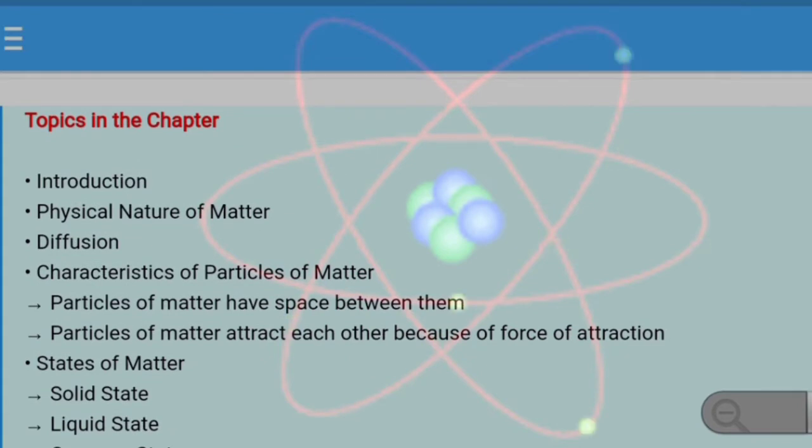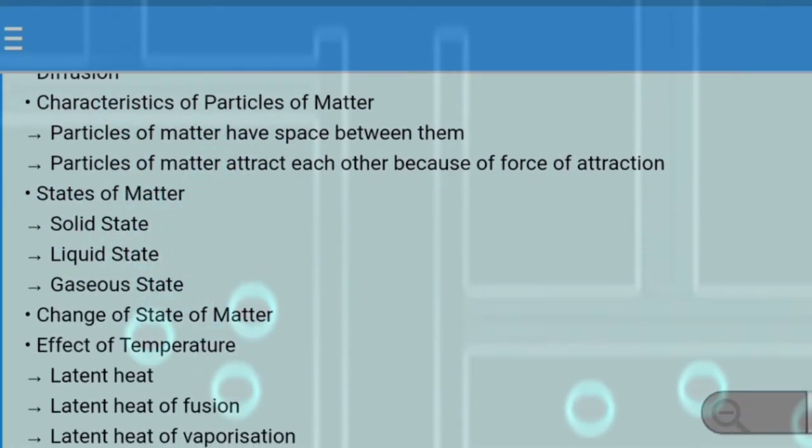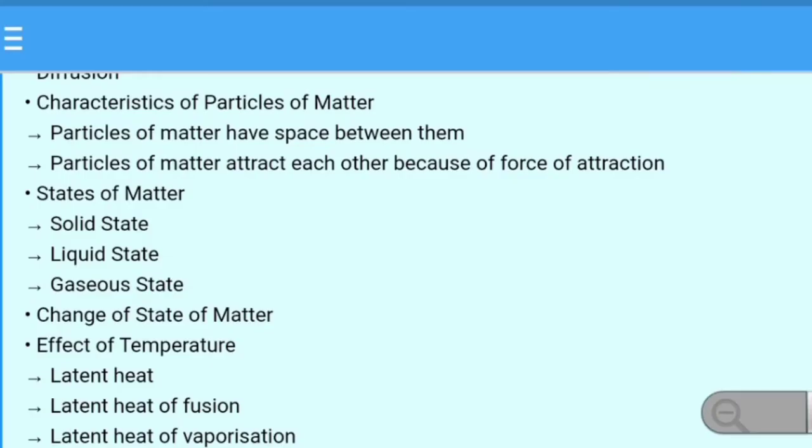Like the topics in the chapter which we are going to cover, very first we will begin from the introduction of the matter, then the physical nature of matter, diffusion, characteristics of particle of matter. There are basically four characteristics that the matter is made up of: very tiny particles. Particles of matter have space between them, particles of matter attract each other, and the particles of matter are continuously moving. Further, these states of matter is divided into three states, that is the solid state, liquid, and the gaseous state.